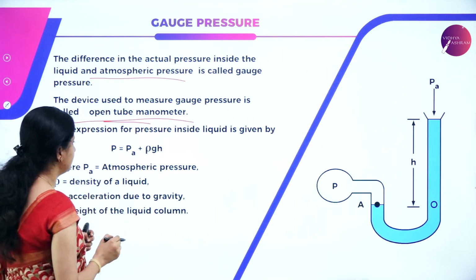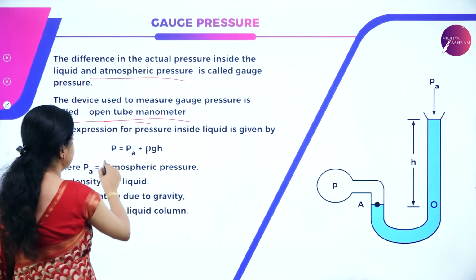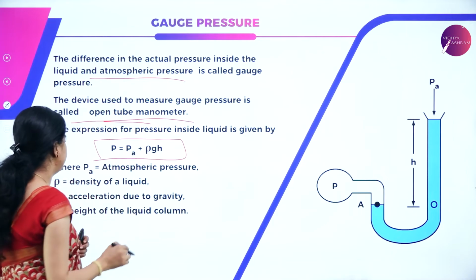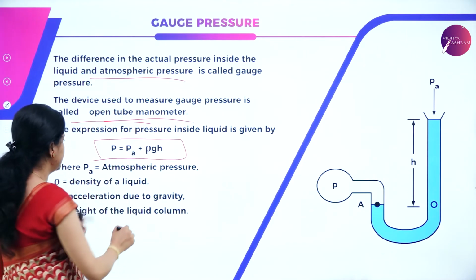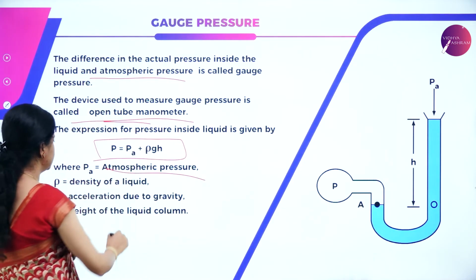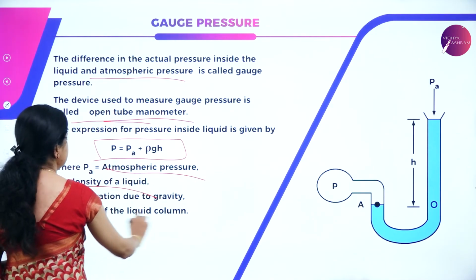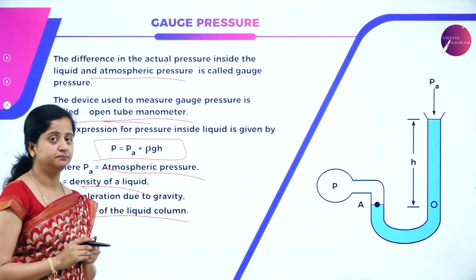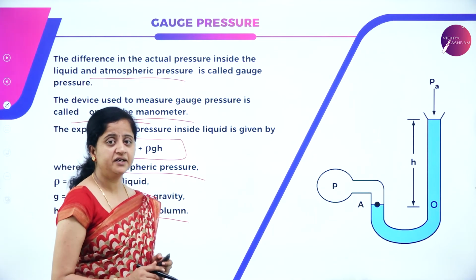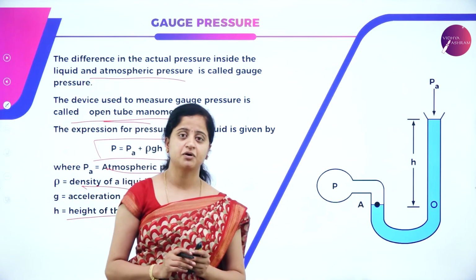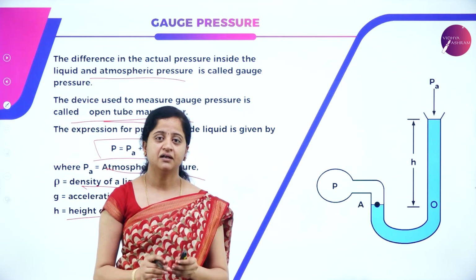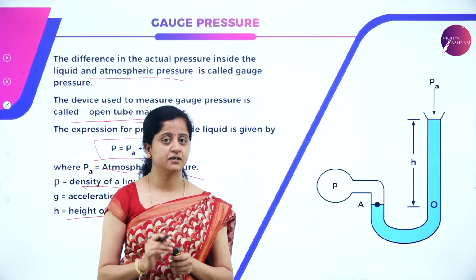The expression for pressure inside a liquid is P is equal to PA plus rho gH, where PA is atmospheric pressure, rho is the density of the liquid, g is acceleration due to gravity, and H is the height of the liquid column. This is one of the important derivations in mechanical properties of fluids, to calculate the pressure inside a liquid column.